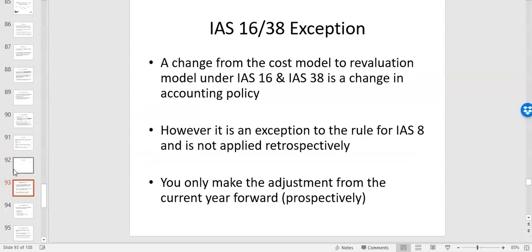There is one exception to this in terms of change in accounting policy. Technically, when you're going in IAS 16, IAS 38 from cost model to revaluation model, that's a change in accounting policy as well. But IAS 8 says you don't have to apply that retrospectively. So if you remember doing any IAS 16 revaluations to date, we've never talked about adjusting prior year. We've only adjusted accumulated depreciation and cost in the current year and worked forward. That's because it's a noted exception in IAS 8. So even though it is a change in accounting policy, you don't have to apply it retrospectively. So that simplifies it a small bit in terms of your accounting for that, particularly the IAS 16 revaluation model.